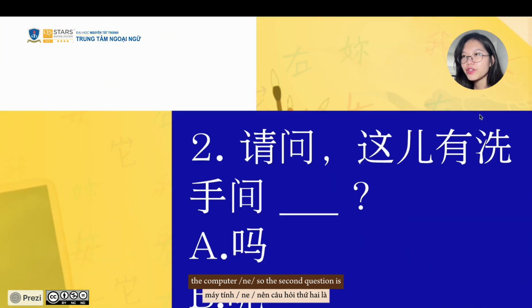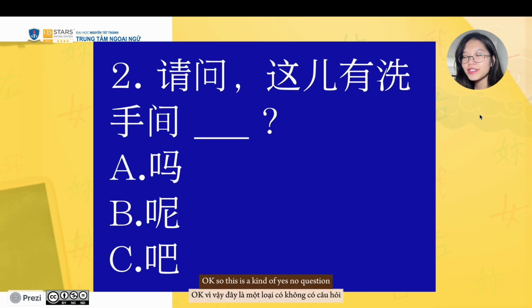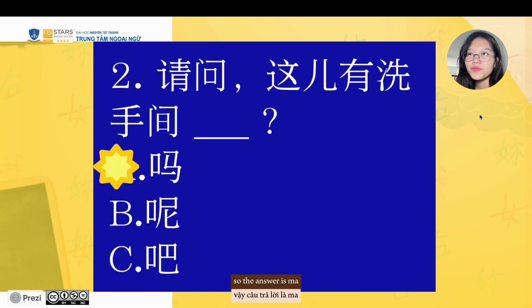The second question is 请问这儿有洗手间? This is a yes/no question, so the answer is ma. 这儿有洗手间吗?